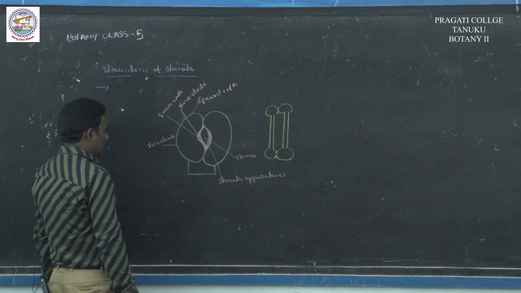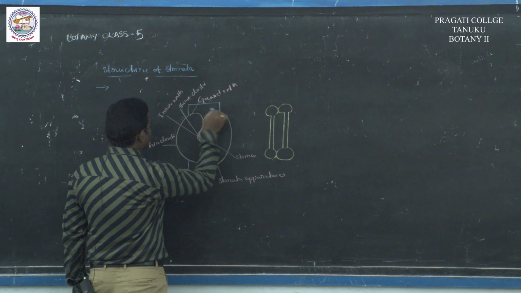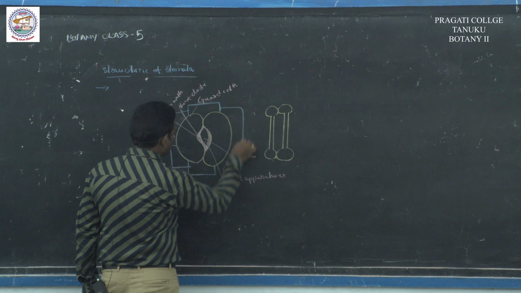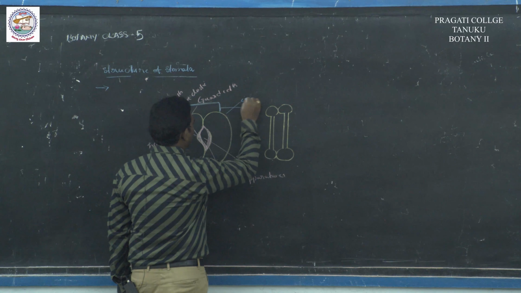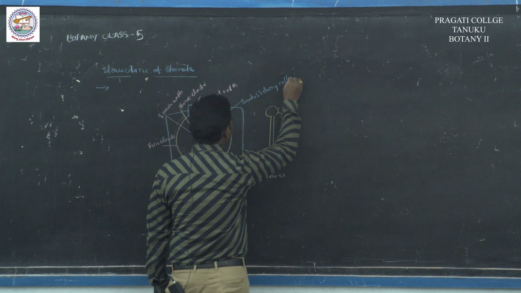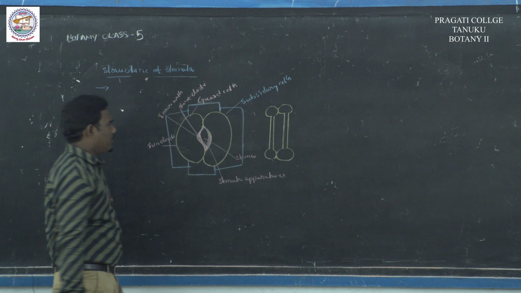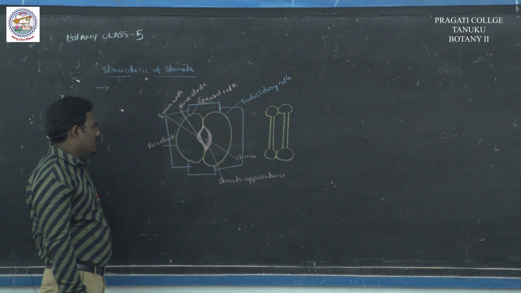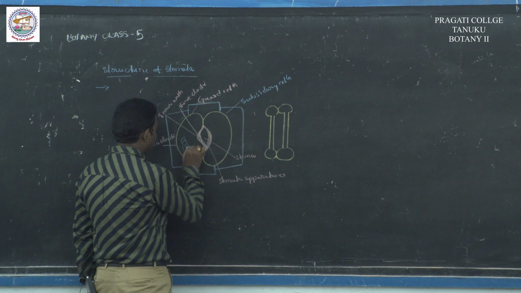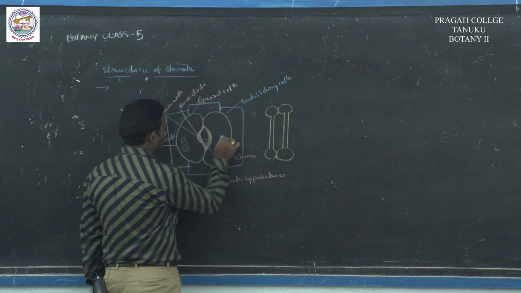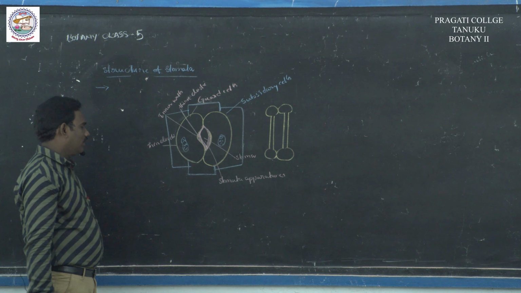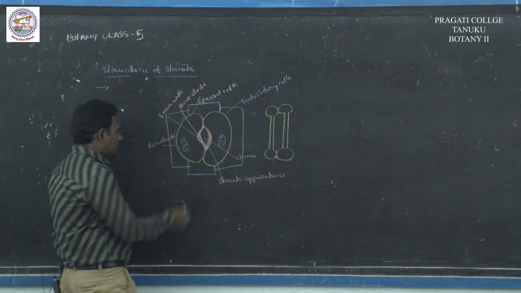Outside of the guard cells, subsidiary cells are present. These are the subsidiary cells. They are different from the normal epidermal cells. Guard cells have chloroplasts, while normal epidermal cells lack chloroplasts. Guard cells perform photosynthesis.